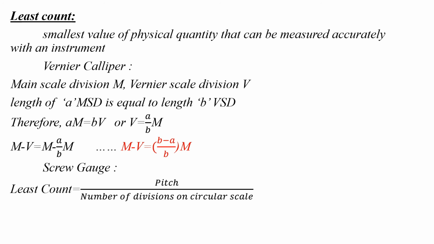Now what is the least count? Least count, actually, is the smallest value of a physical quantity that can be measured with an instrument. If we can measure the smallest value of a quantity with an instrument, we call that the least count. And here two instruments are being introduced, that is the vernier caliper and the screw gauge. A vernier caliper has two scales, the main scale and the vernier scale. So automatically it will have main scale divisions and vernier scale divisions. So that